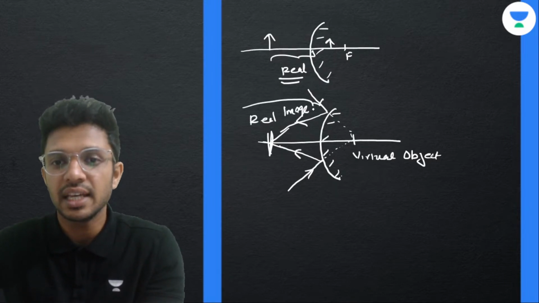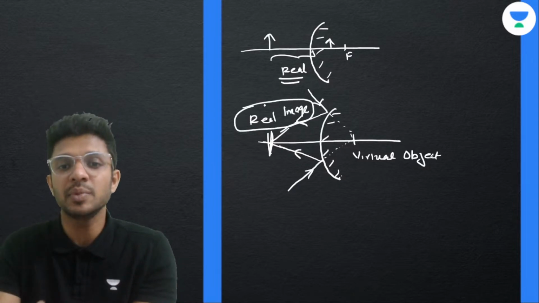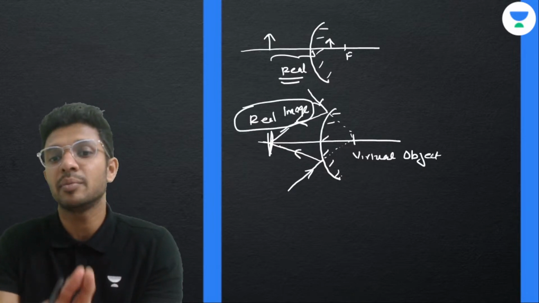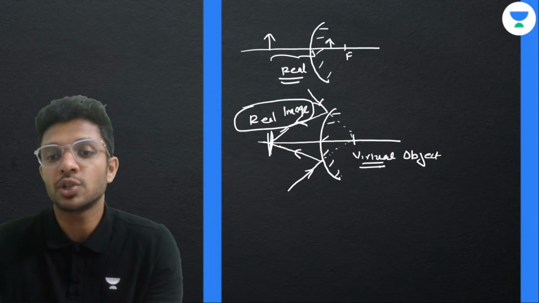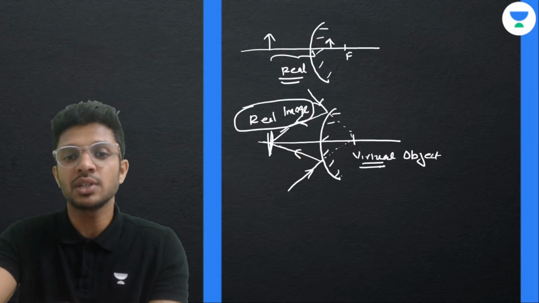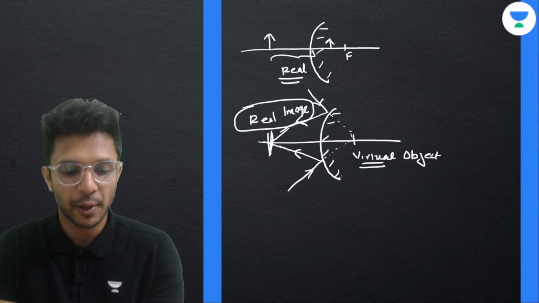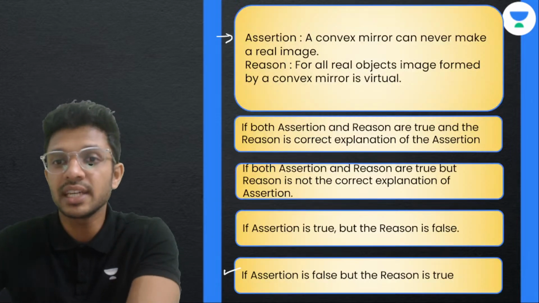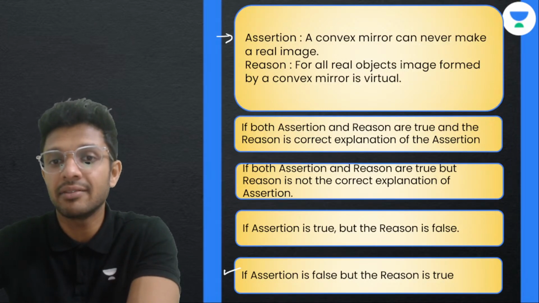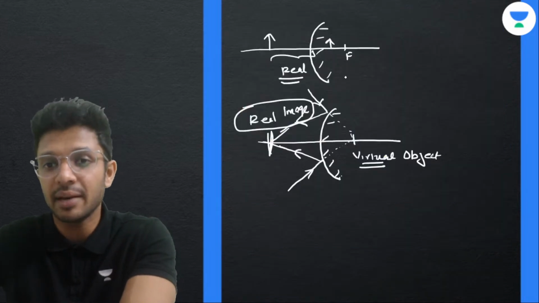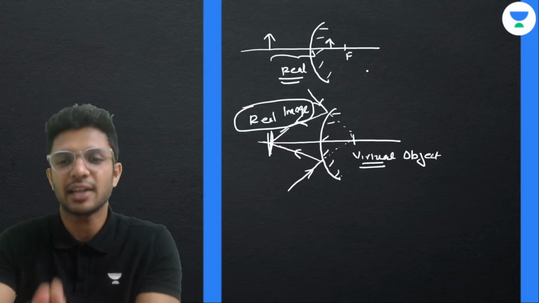So even in the case of a convex mirror, we are obtaining a real image, in the case of a virtual object. So if the object is virtual, we'll be having real images. We cannot say that a convex mirror can never make a real image, because it can. We have just seen an example here.